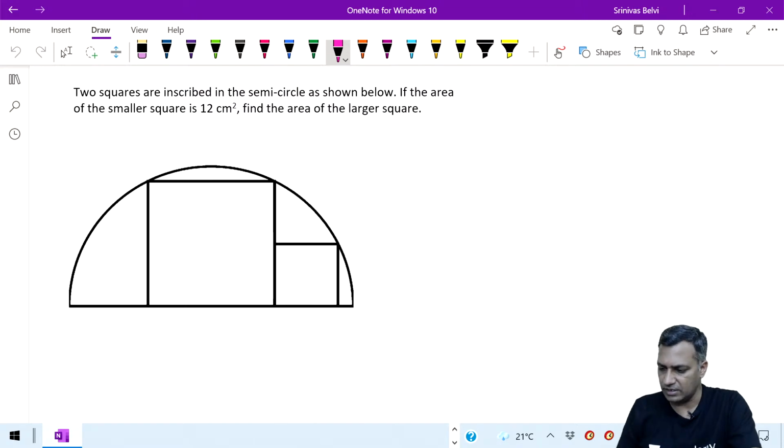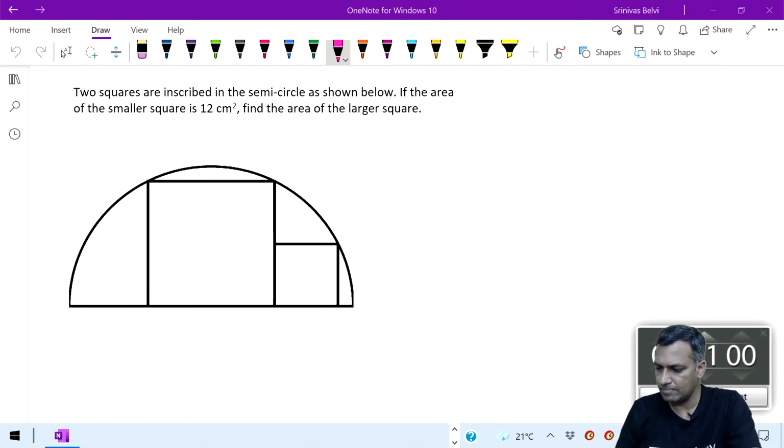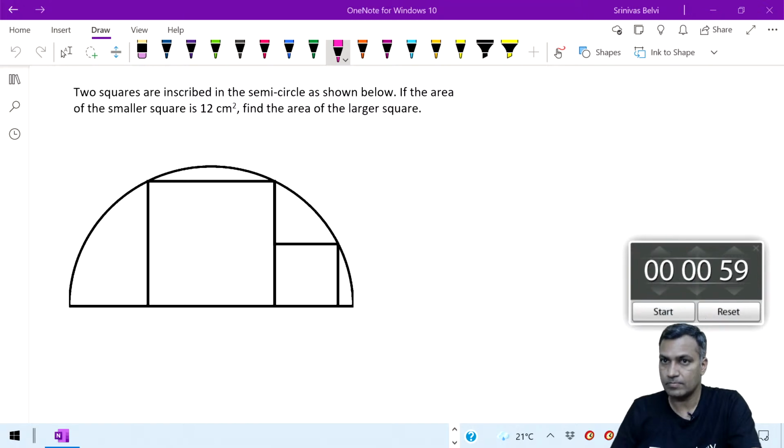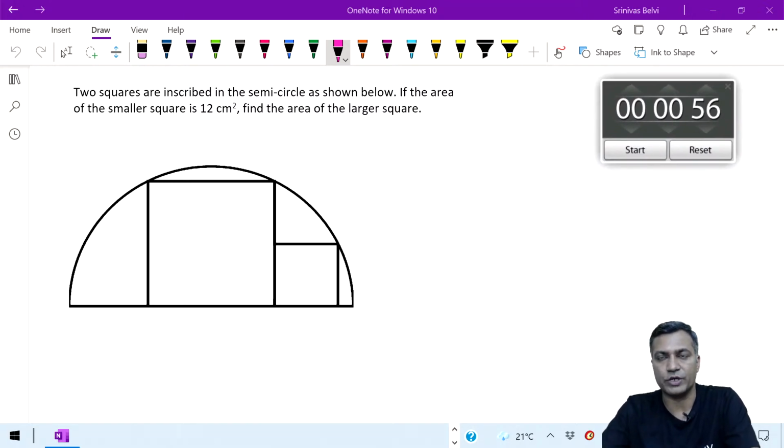Try this, everybody try this. This is a simple one. A minute and a half should be good for this. Try this.